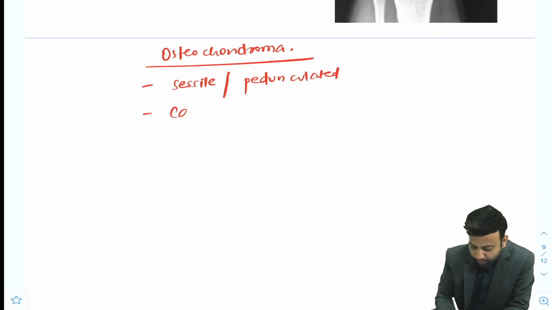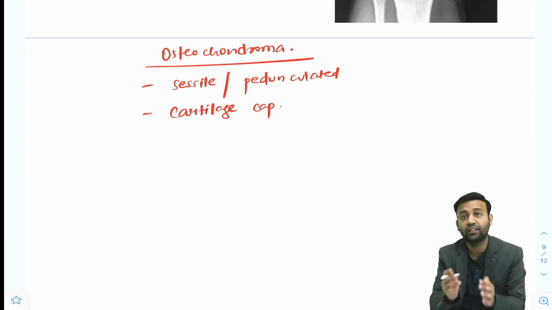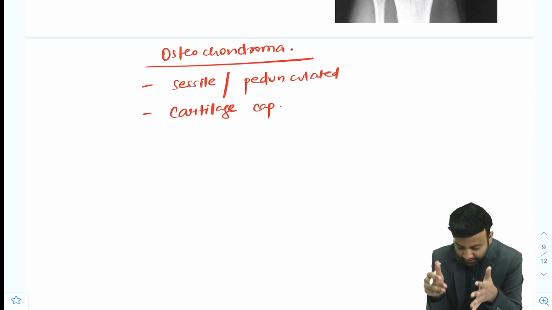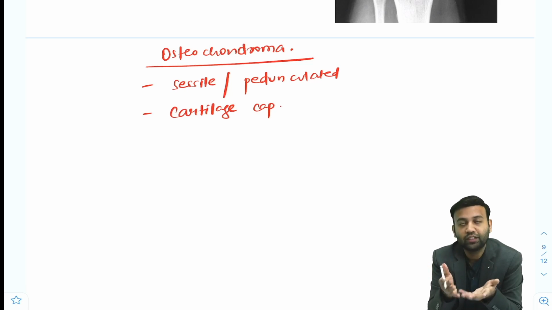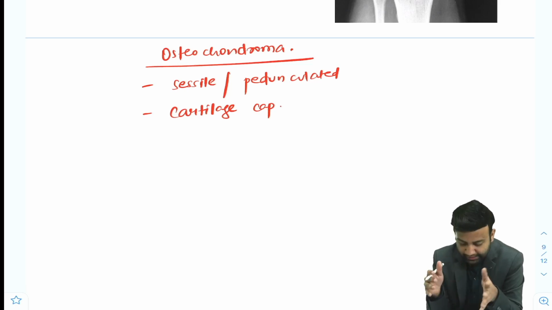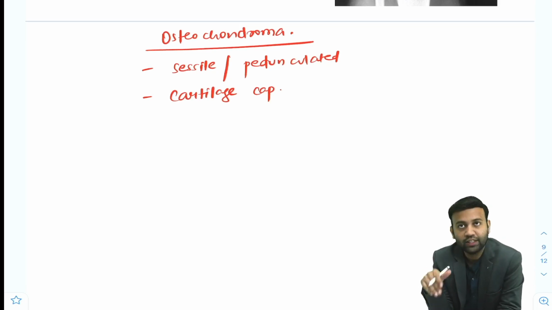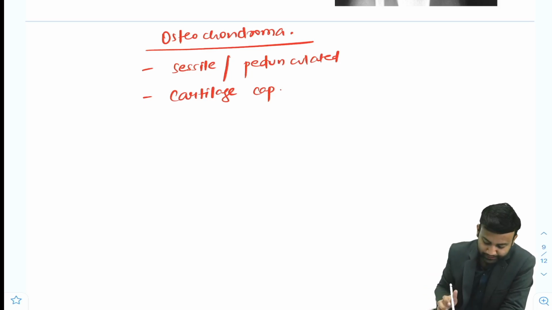Now one important point, the cartilage cap can undergo malignant transformation and the thickness of the cartilage cap varies. On X-ray we usually see the bone better, so the cartilage is not that well seen. So the size we see on X-ray, the actual size is of course bigger, because the cartilage is not that well seen.